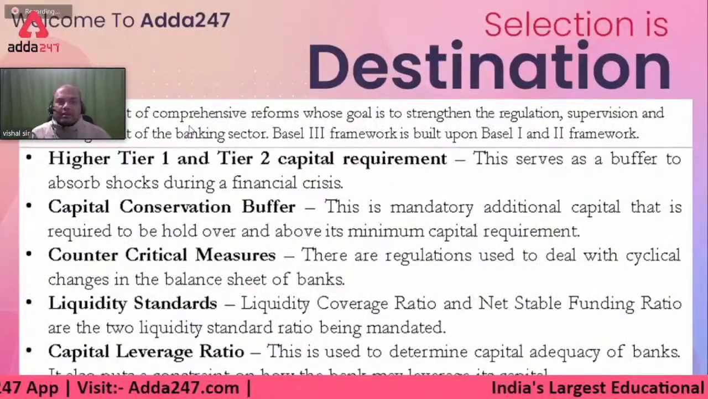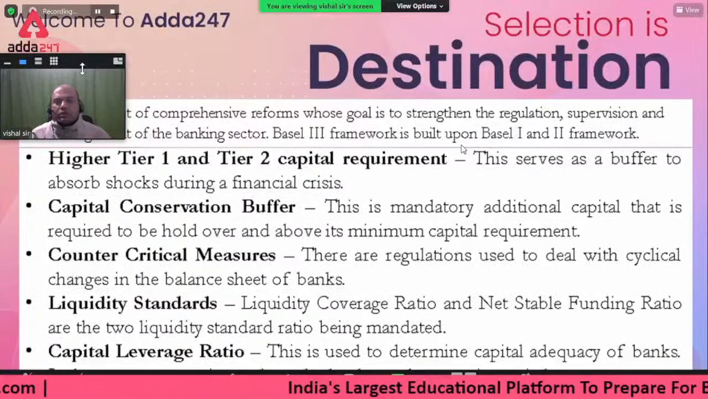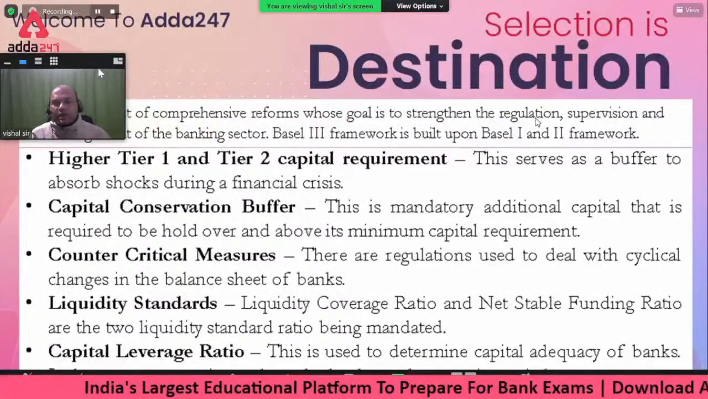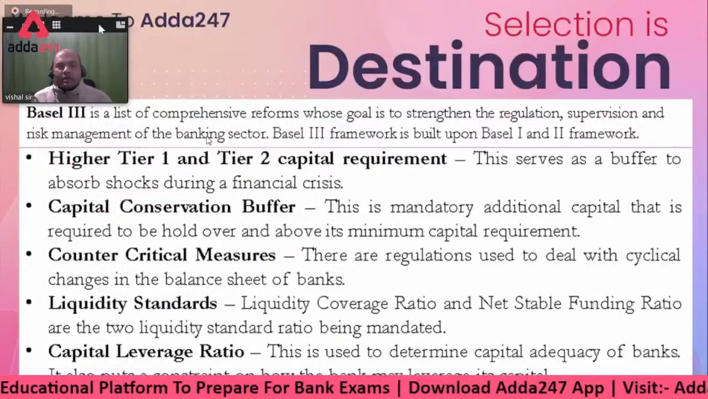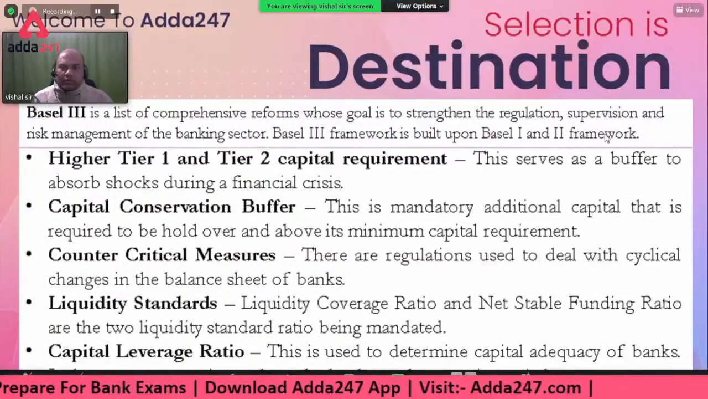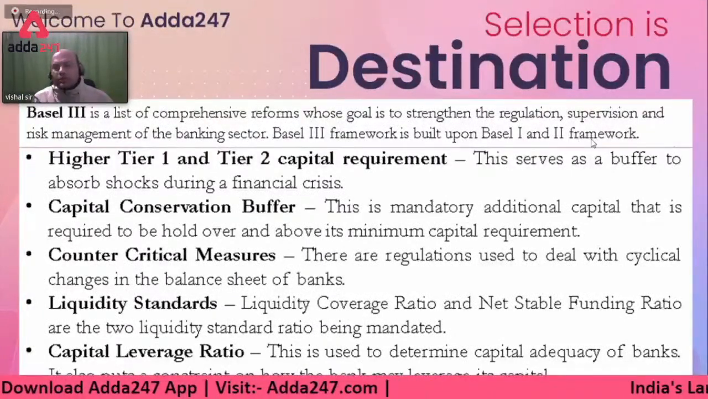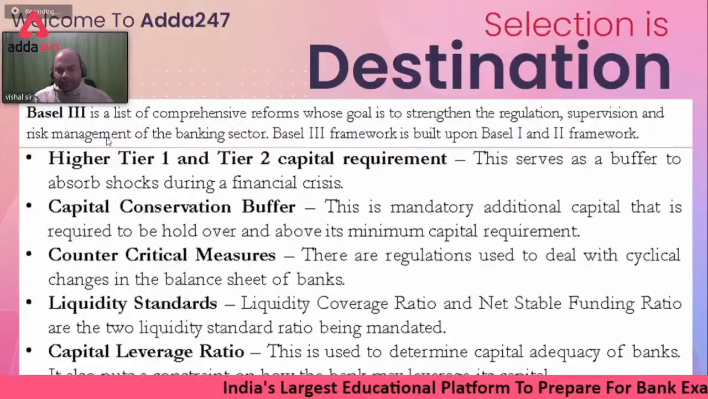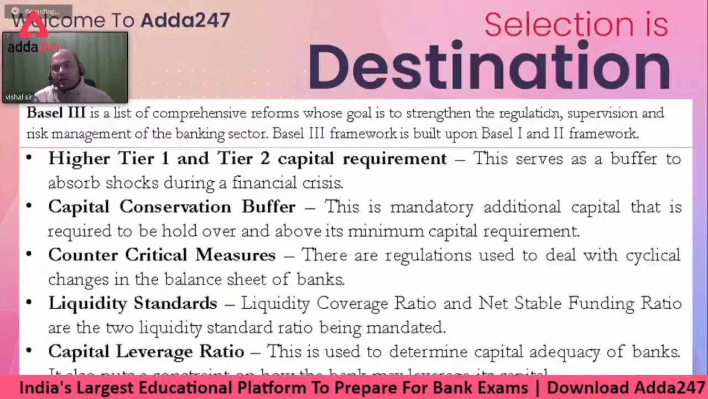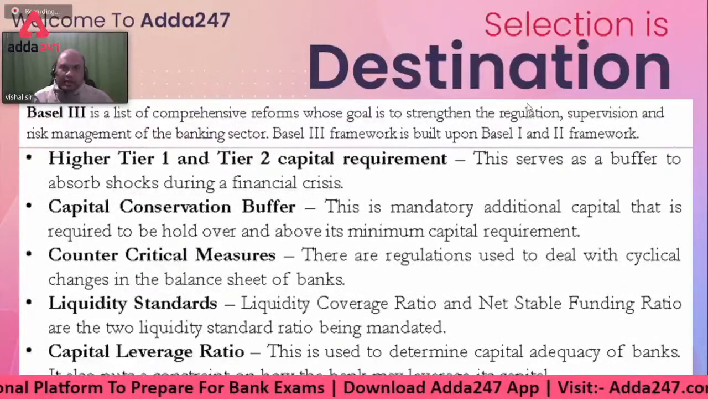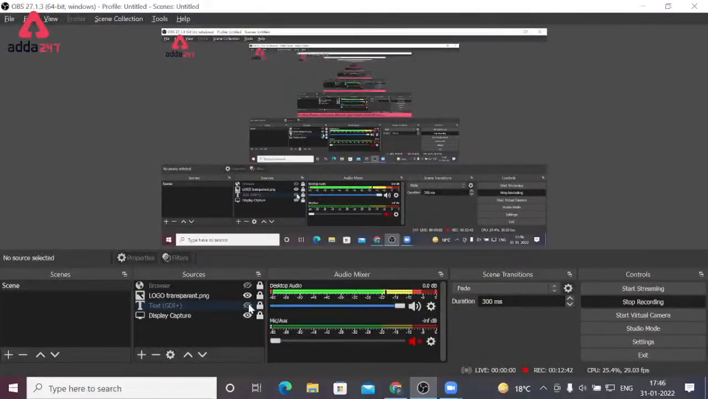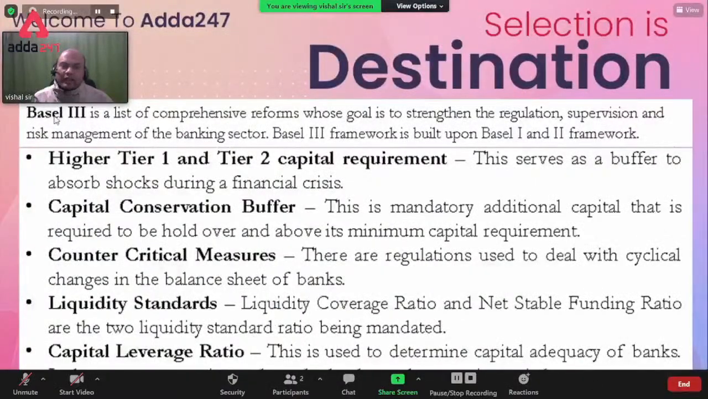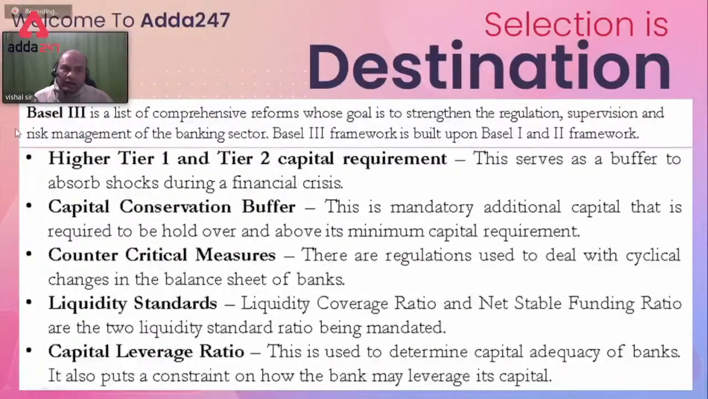Now, Basel 3 is a list of comprehensive reforms whose goal is to strengthen the regulation, supervision and risk management of the banking sector. The Basel 3 framework is built upon the Basel 1 and Basel 2 frameworks. See here, regulation means what? It's a self-regulation which the banks have to follow. Supervision is from a third party. And risk management is done again by the bank. But here the role of the central bank also comes. So risk management of the banking sector overall.